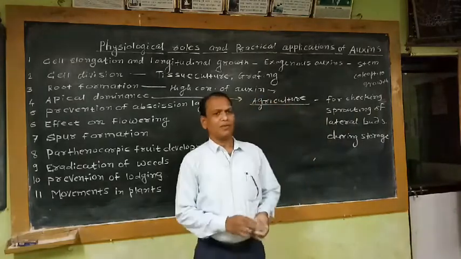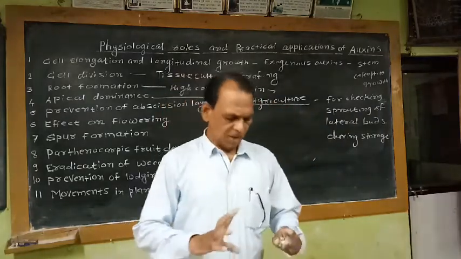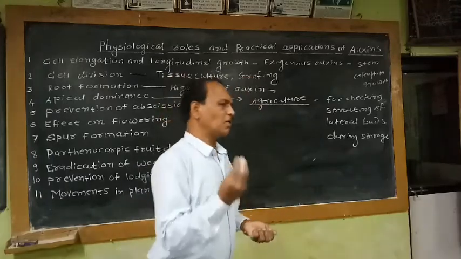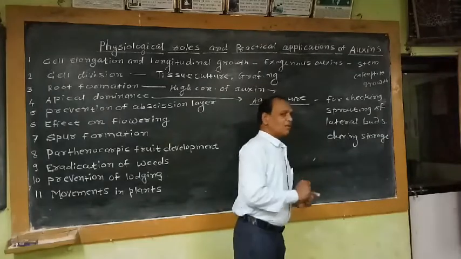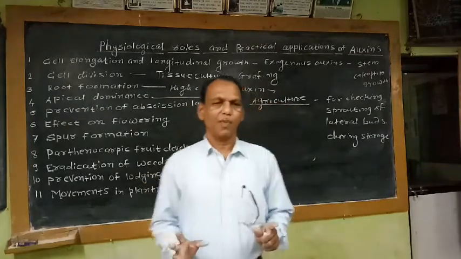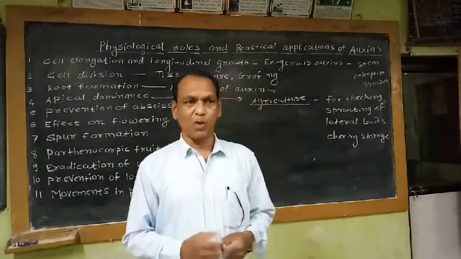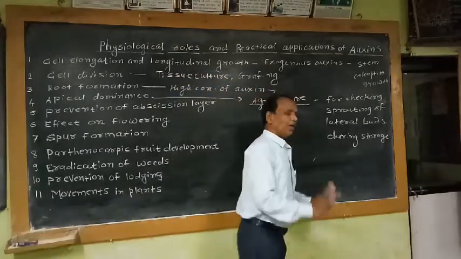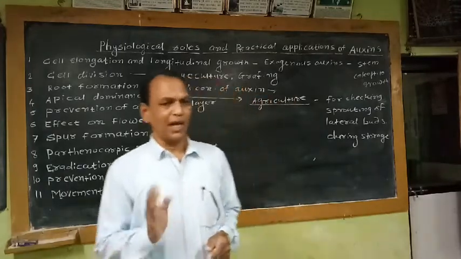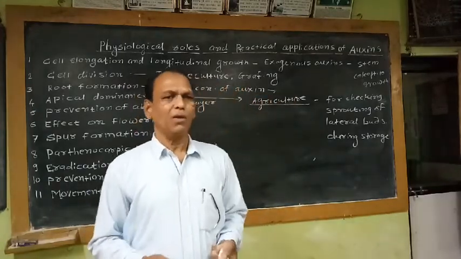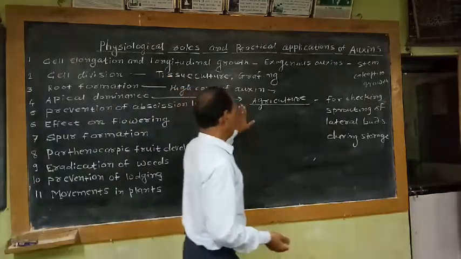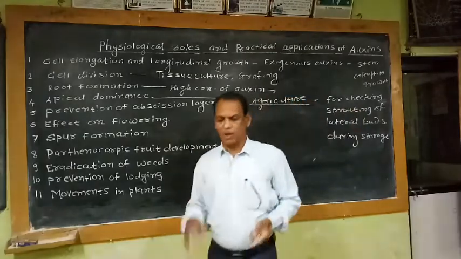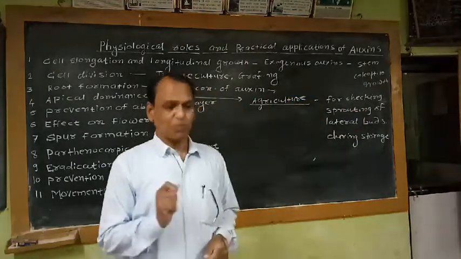So this potato plant sprouts. The lateral buds present on the potato sprouts develop into small branches. If the buds sprout in potatoes, the market value of the potato decreases. In order to stop this sprouting of the lateral buds, we can use synthetic auxins like IAA, NBA, NAA, 2,4-D, etc.